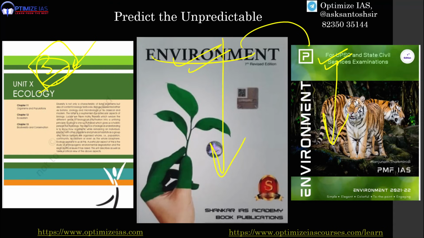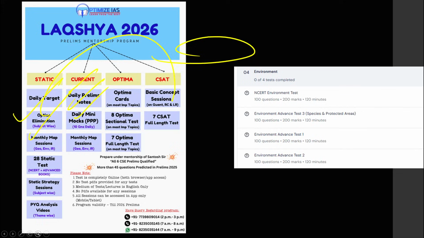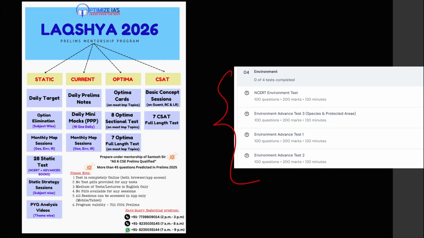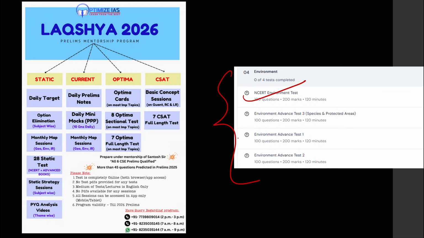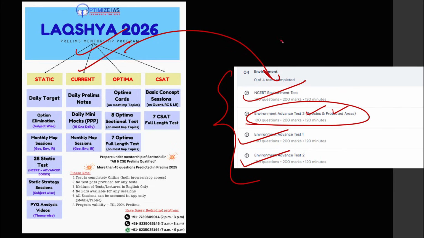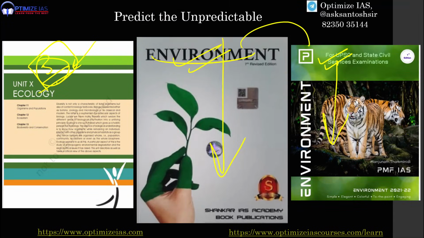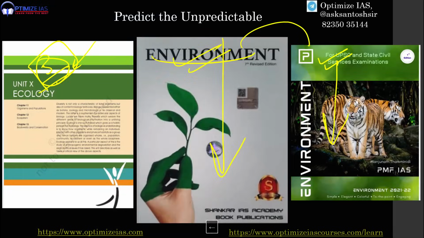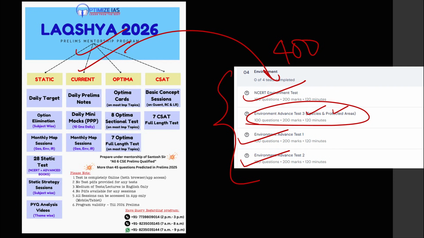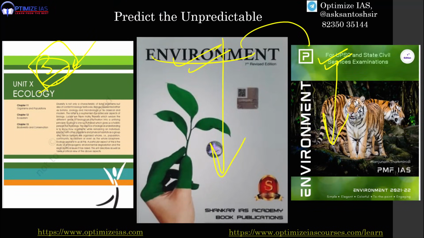If you do not want to read any of these books, just solve the static tests in my test series. This static test will cover all the important concepts in these books. We have the NCERT static test, then the environment advanced static test, environment advanced part 2 static test, and one test specifically on species and protected areas. If you solve these 400 questions in my Laksh test series, you can cover all 3 books effectively. For example, the 100-question NCERT test will help you cover that book, and the other 3 tests will help you cover the 2 reference books. So you can do this also, it's up to you.